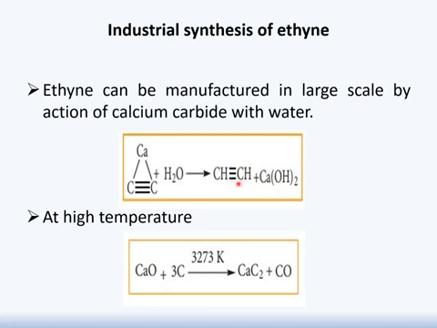Along with this ethyne, there is also production of calcium hydroxide. On industrial scale, this reaction is very famous for 2 reasons. Not only is it a source of alkyne, but in addition there will be production of calcium hydroxide, and we know that calcium hydroxide has many wide applications in the world of chemistry.